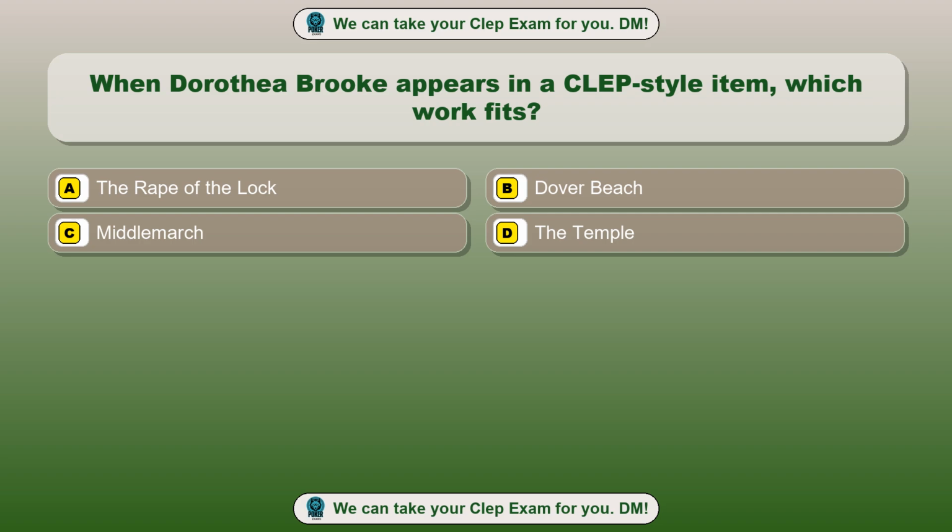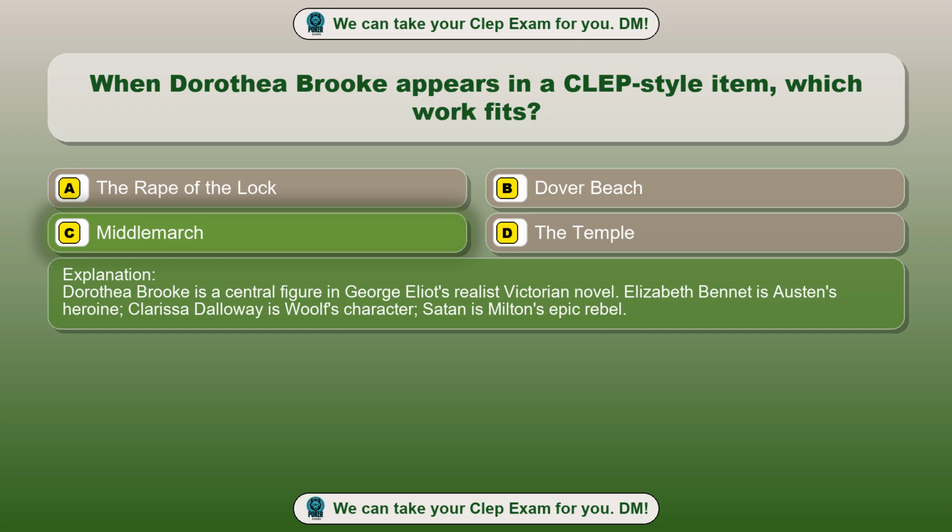Question 1. When Dorothea Brooke appears in a CLEP-style item, which work fits? Option A. The Rape of the Lock. Option B. Dover Beach. Option C. Middlemarch. Option D. The Temple. The correct answer is option C. Middlemarch. Dorothea Brooke is a central figure in George Eliot's realist Victorian novel. Elizabeth Bennet is Austen's heroine, Clarissa Dalloway is Woolf's character, Satan is Milton's epic rebel.